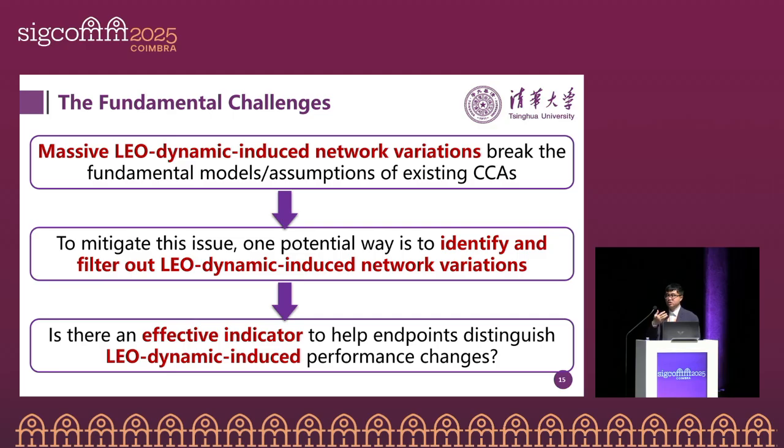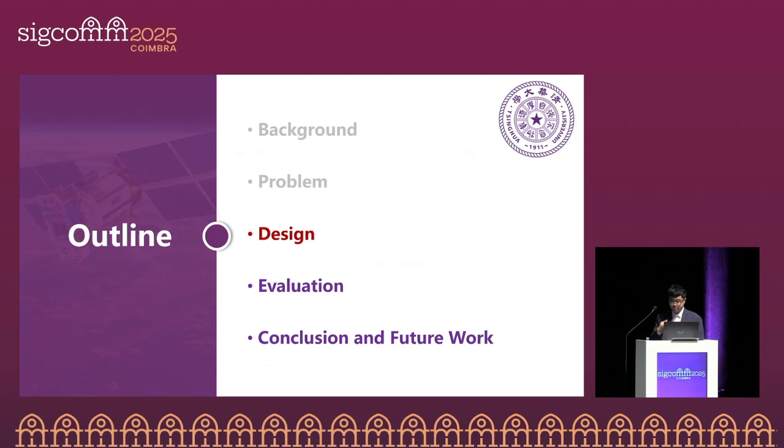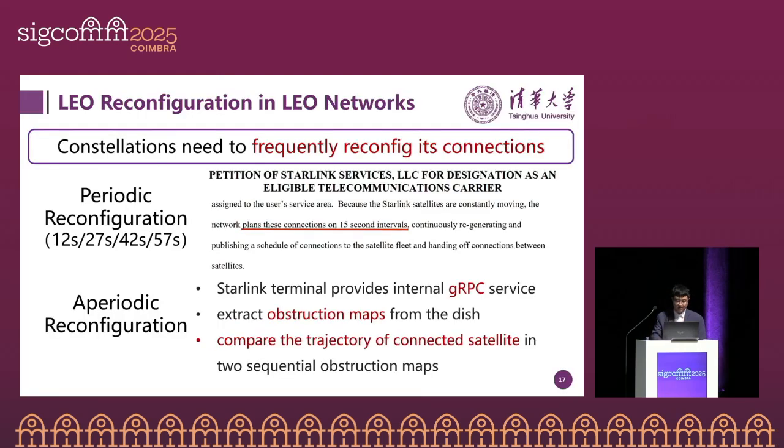So let's think about the problem. We know that every congestion control algorithm relies on certain models and assumptions. However, the problem is that massive LEO dynamics-induced network variations break the fundamental models and assumptions of existing CCAs. To mitigate this issue, one potential way is to identify and filter out those LEO dynamics-induced network variations. So we ask the question: is there an effective indicator to help endpoints distinguish LEO dynamics-induced performance changes and guide congestion control? Our answer is yes. So let's look at our design.